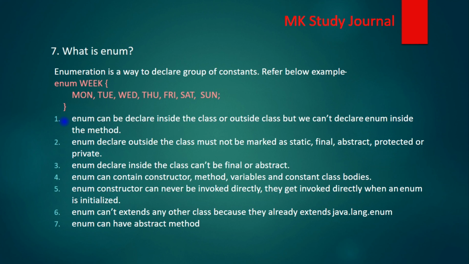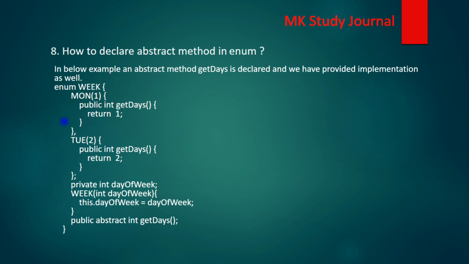And the next point is enum can't extend any other class. Why? Because enum implicitly extends java.lang.Enum. So that's why they can't extend any other class, because Java doesn't support multiple inheritance. They can extend only one, which is Enum, and by default they are extending that. Now the seventh point is enum can have abstract methods. So how does the enum have an abstract method? Let's see this in our next question.